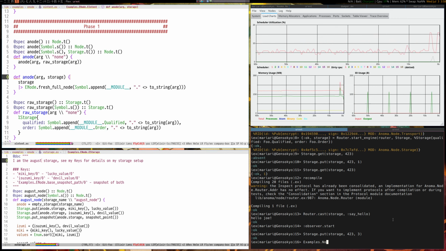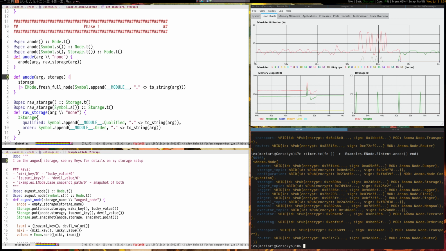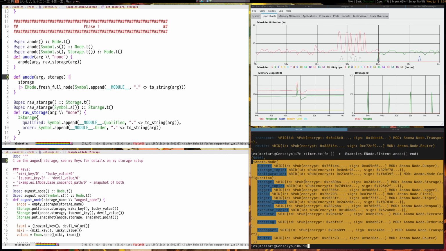I can just call eintent examples dot node, eintent dot a node, and let's say I want the return type is node. So now I just spawned an entirely new Anoma node. Right, it's that simple. It was very quick too. Watch, I can even show you. If we time it, which you can, you have really nice tools in this language to do such things, we can see that this took 90,000, I believe, microseconds. And it's spawning all these different actors with an entirely new network configuration.